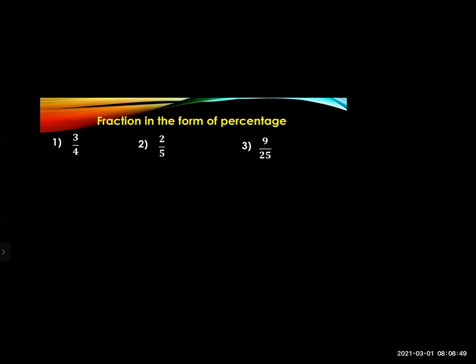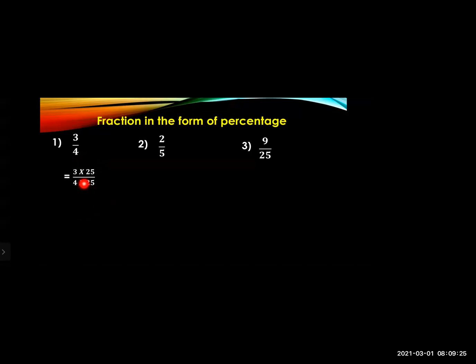Okay. Now the first sum over here is 3 upon 4. This is the fraction, and we have to convert it into a percentage. So for 3 upon 4, what is the first step? We have to convert the denominator into 100. For that, which number do you have to multiply? When you multiply 4 by 25, you will get the denominator 100.